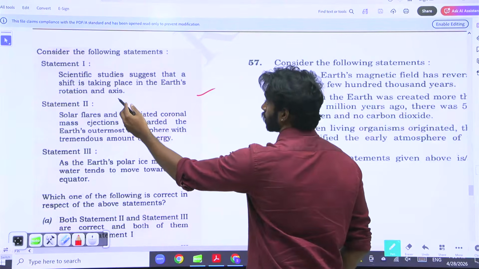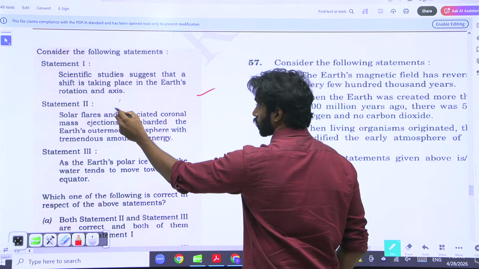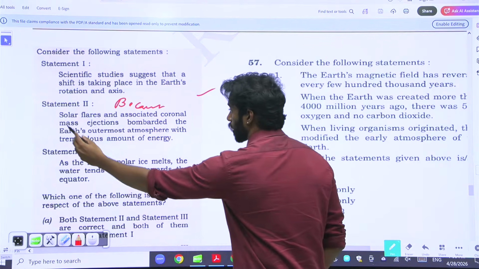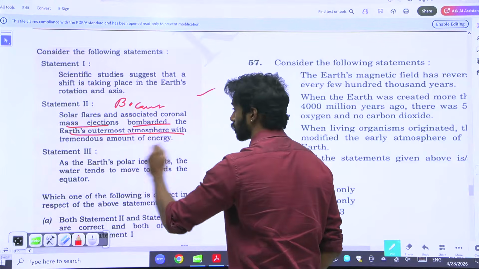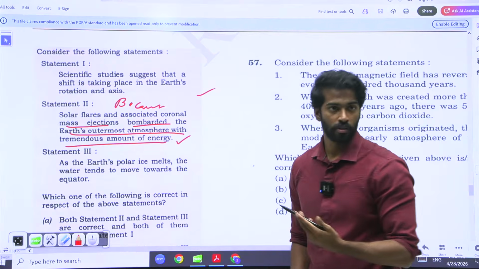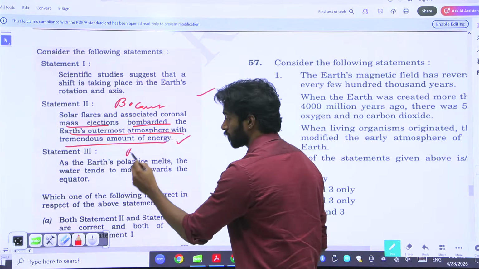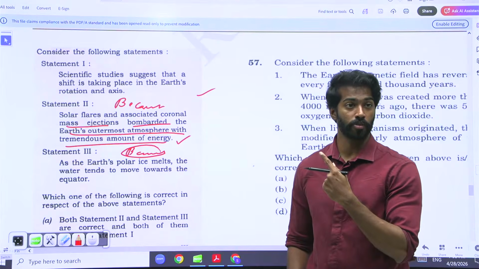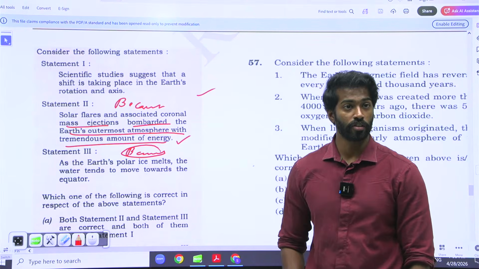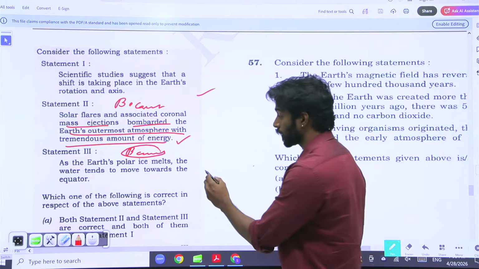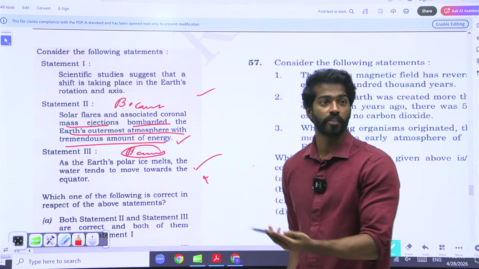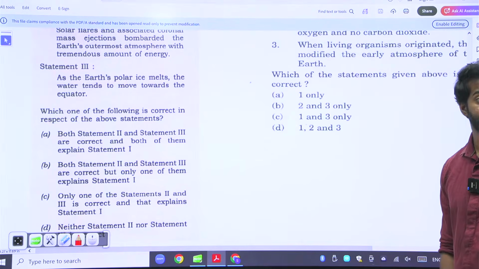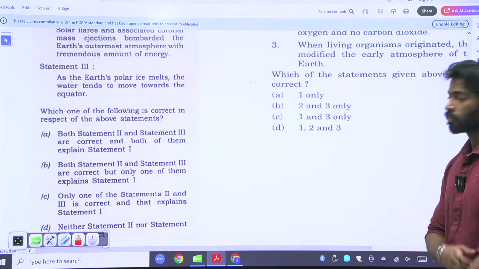Studies suggest that a shift is taking place in Earth's rotation axis because solar flares and associated coronal mass ejections bombarded the Earth's outermost atmosphere with tremendous amount of energy. Explaining. But is it explaining this? Is it because of polar ice melting that the Earth is moving out of the rotational axis? No. So it's not explained. But is it right? It is right. What is the answer then? B.